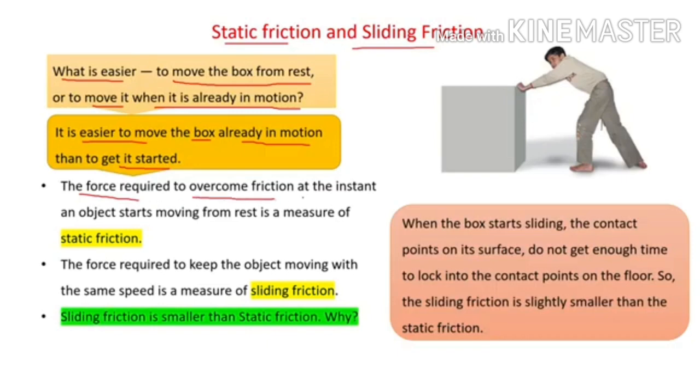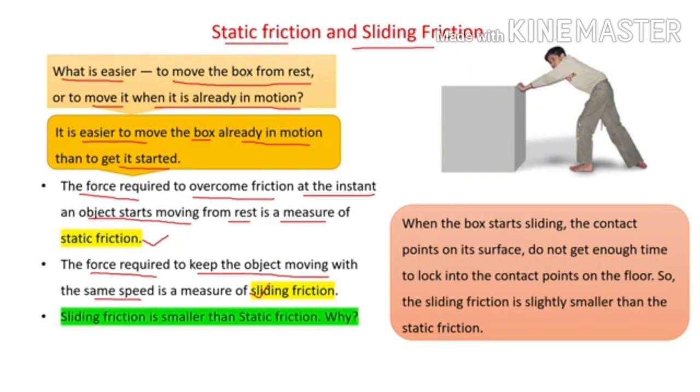The force required to overcome friction at the instant an object starts moving from rest is a measure of static friction, and the force required to keep the object moving with the same speed is a measure of sliding friction. Sliding friction is smaller than static friction.